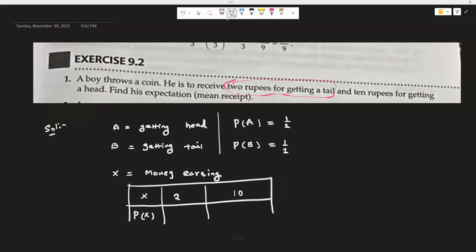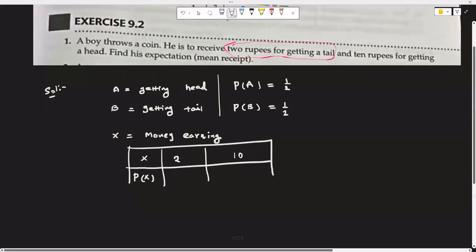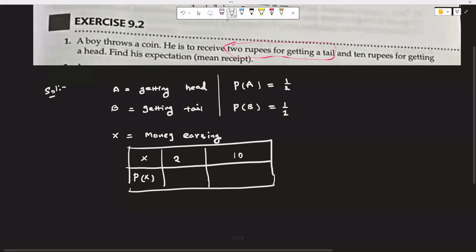Both are positive only. The boy is earning, so it must be a positive quantity. That's why I wrote +2 and +10. If he is losing some amount, then we will mention it with a negative sign. Okay, this is the tail case. For earning 2 rupees, the chance is 1 by 2. Also, earning 10 rupees has a chance of 1 by 2.